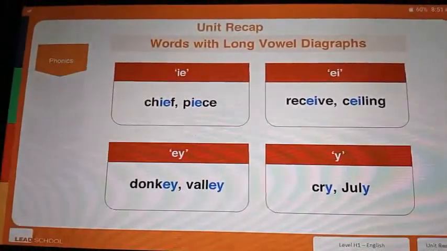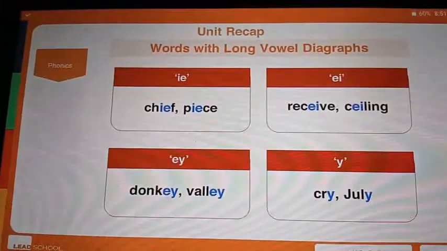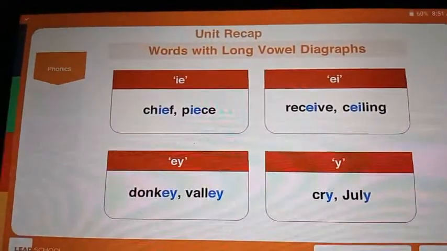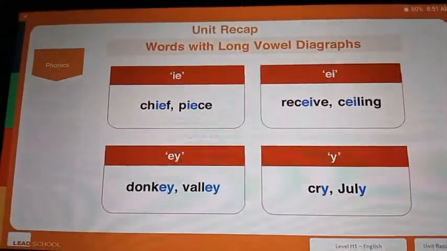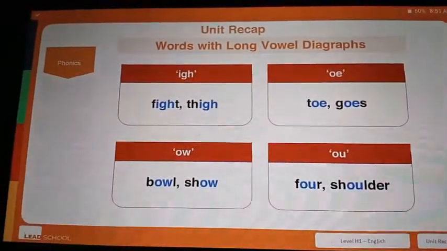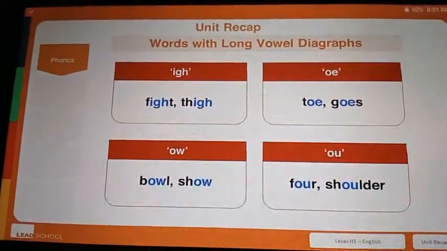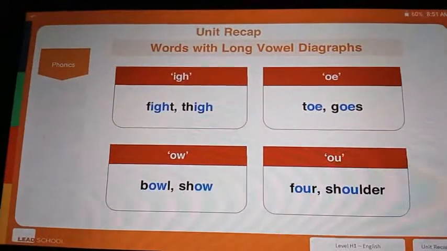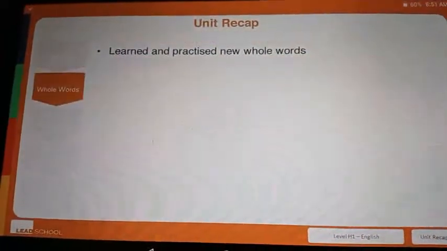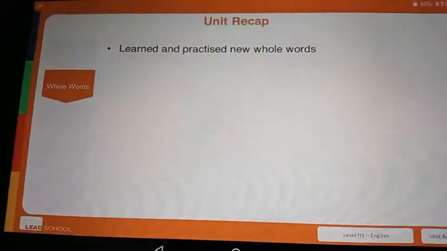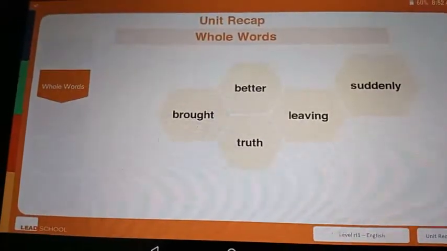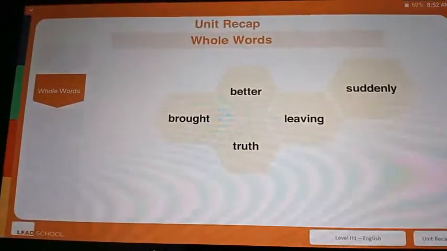Chief, peace, receive, ceiling, donkey, valley, cry, July. Fight, thigh, door, goes, bow, show. Fall, shoulder. We also practice new whole words. Some examples of the words we learned are brought, better, truth, leaving, and suddenly.